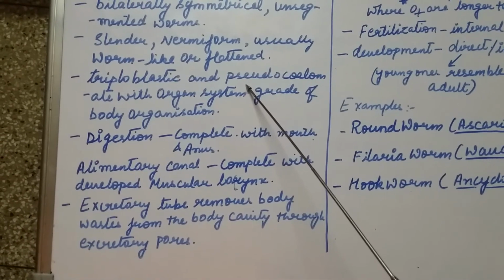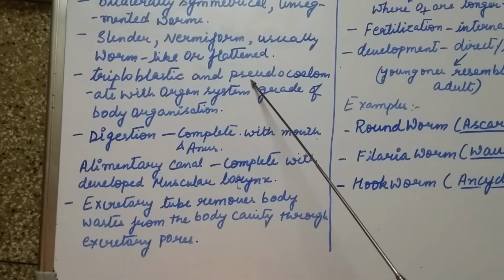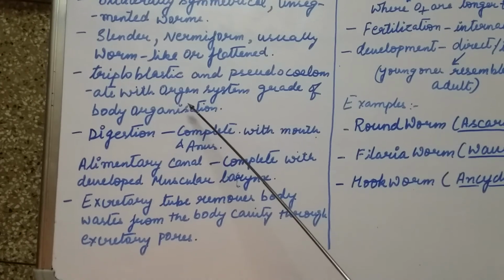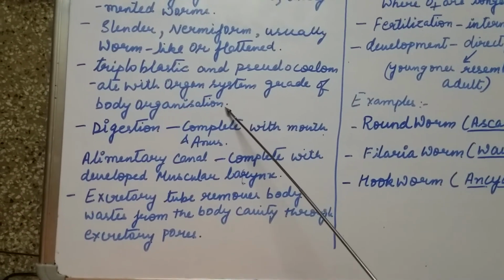That means a false coelom is present, therefore they are called pseudocoelomate organisms. Because of the presence of pseudocoelom, they exhibit organ system grade of body organization.